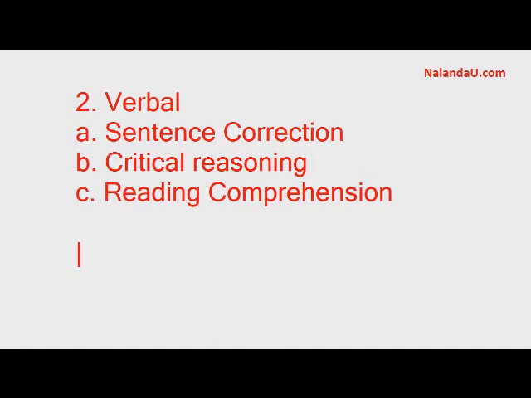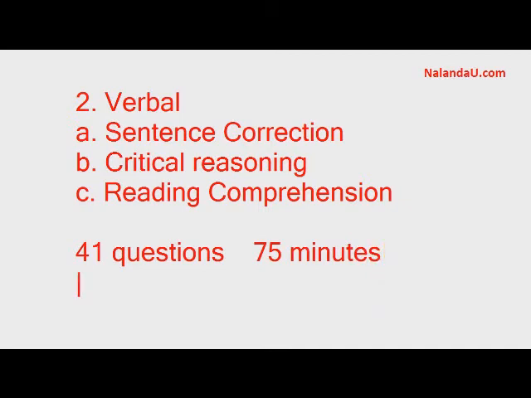The verbal section contains about 41 questions that you need to answer in 75 minutes. And again, the score is out of 60. Right. So the verbal section comprises three parts: the sentence correction, critical reasoning, and the reading comprehension. And together it is about 41 questions that you need to answer in 75 minutes. So there are 4 more questions in verbal than in the quantitative part, but still the number of points given is the same.